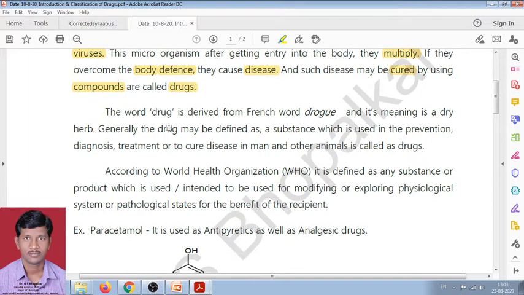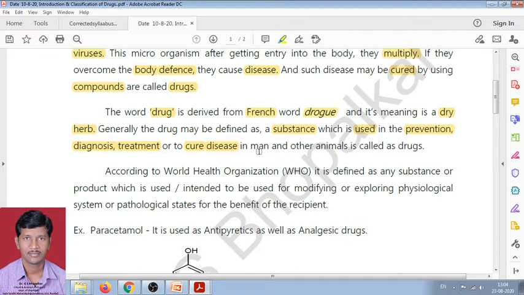Now, what is the definition of drug? The word drug is derived from the French word drogue, and its meaning is dry herb. Generally a drug is defined as a substance, a chemical compound, a chemical material, which is used in the prevention, diagnosis, treatment, or cure of a disease in man and other animals.